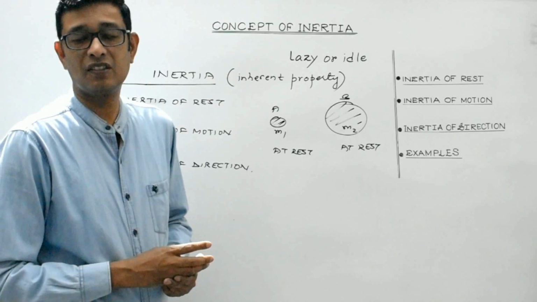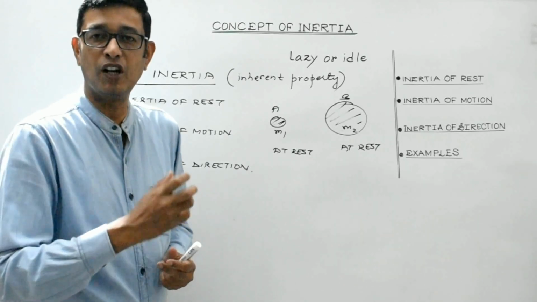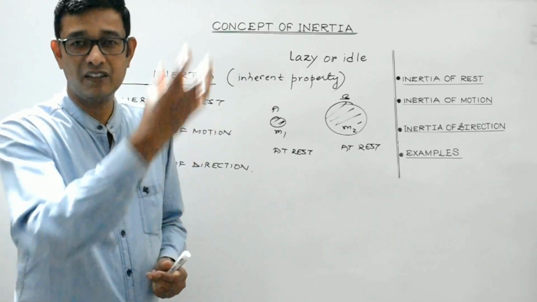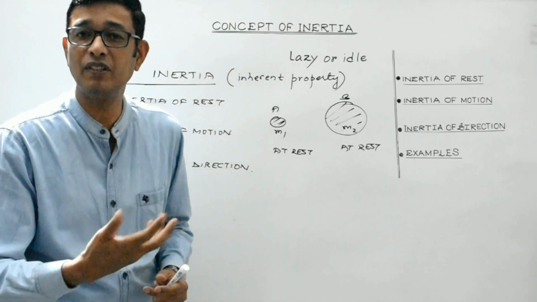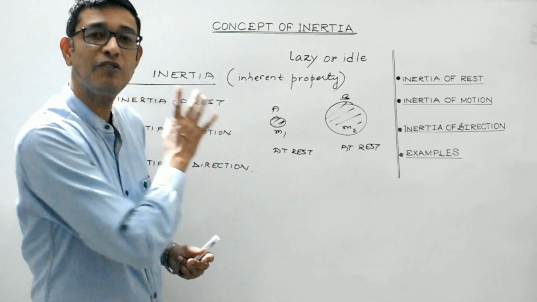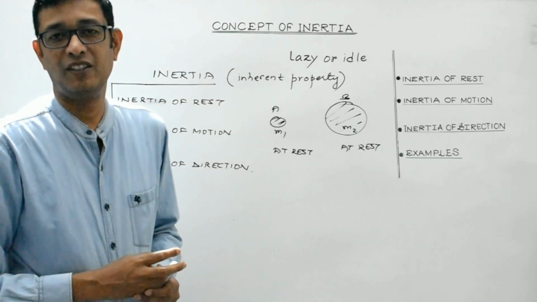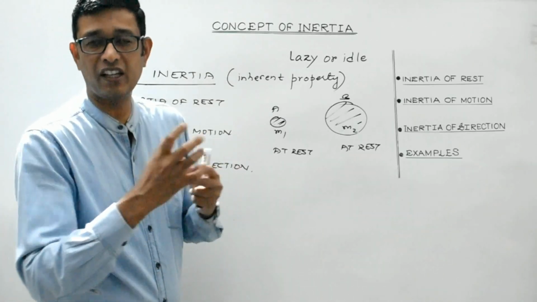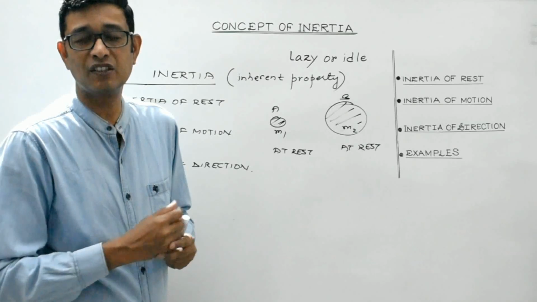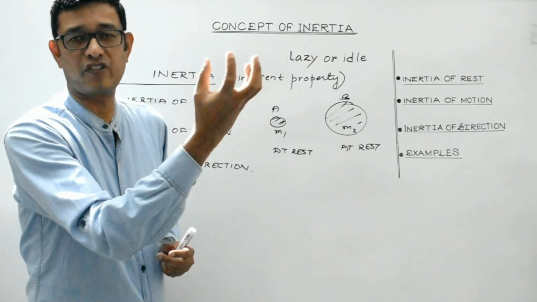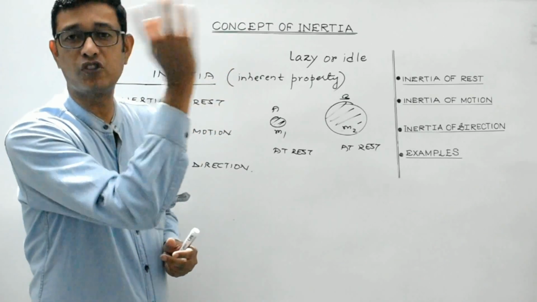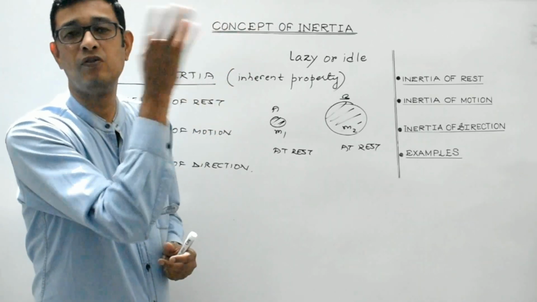Second example is, if you shake the branches of a tree, then the mango will fall down. Why does it happen? It is because of inertia of rest. Because, students, on shaking the branch of a tree, due to the inertia of rest, the mango will remain at rest, while the branch of the tree will move.